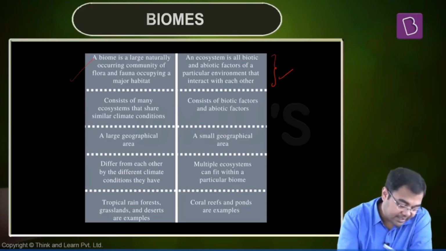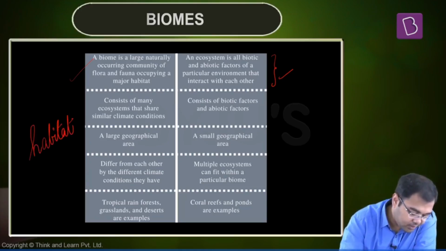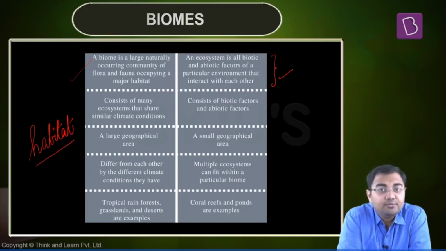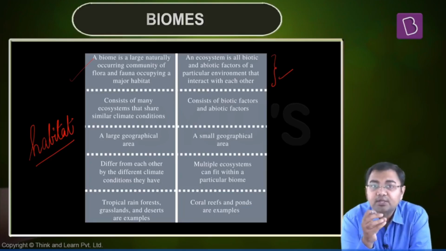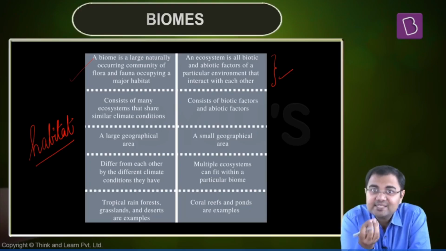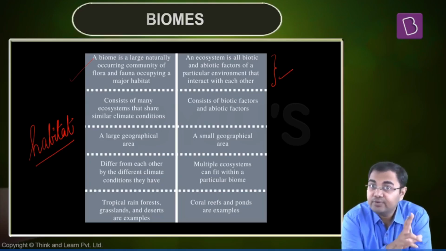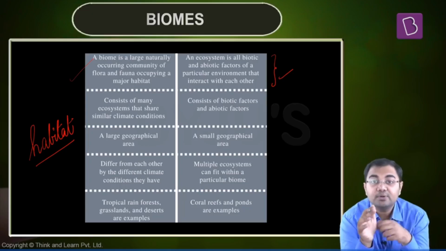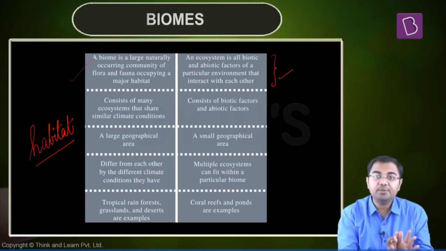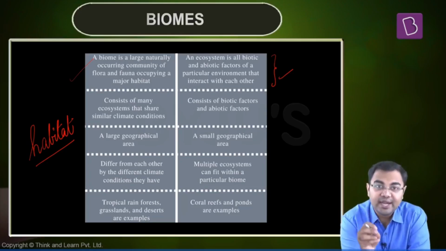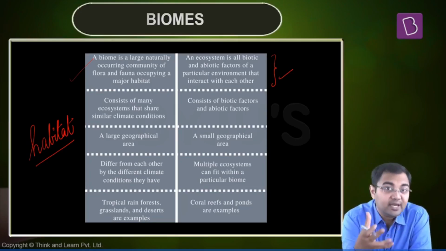Now there is a third term, and that is habitat. What do we mean by habitat? If you go back to the definitions, we discussed what a habitat is, what a niche is, and how habitat and niche are different. Habitat will probably be an even smaller entity compared to an ecosystem. We are just talking about the physical conditions where an organism will be able to survive. We are not talking about the interactions or any other such factor. We are just talking about the conditions where I can live. That will be my habitat. That habitat can be very small, but it can be large as well.